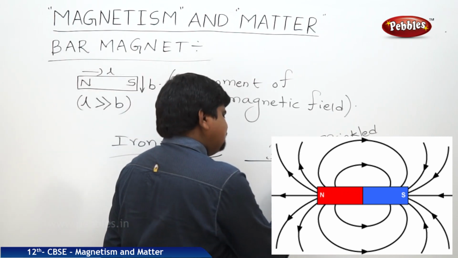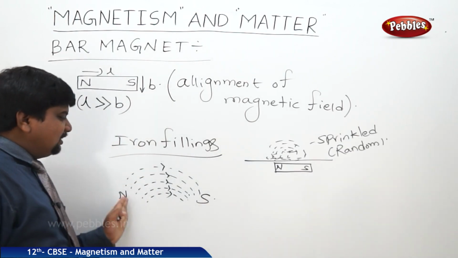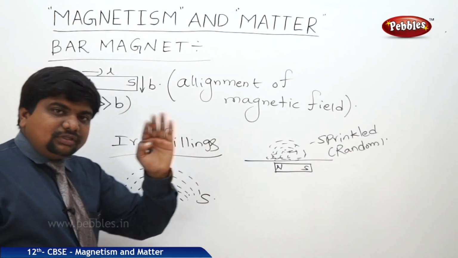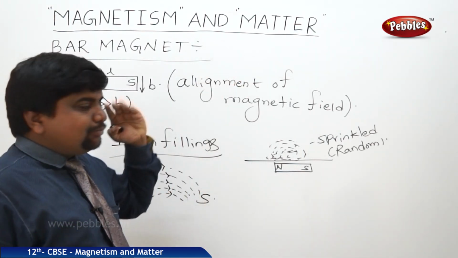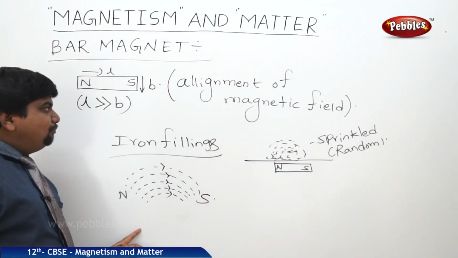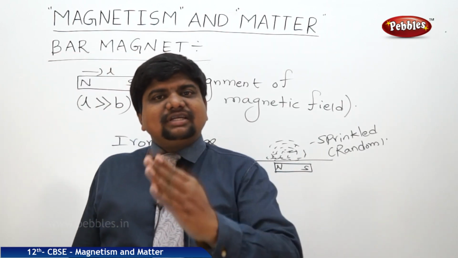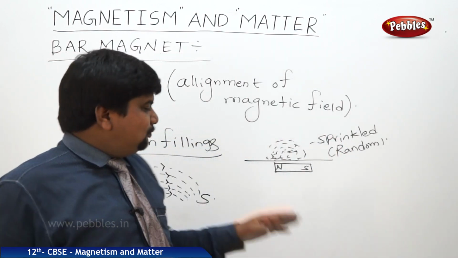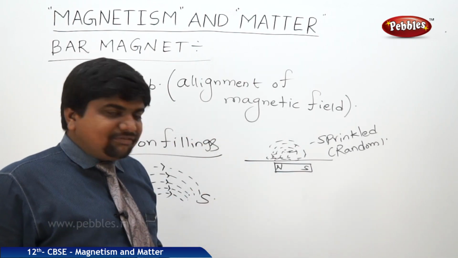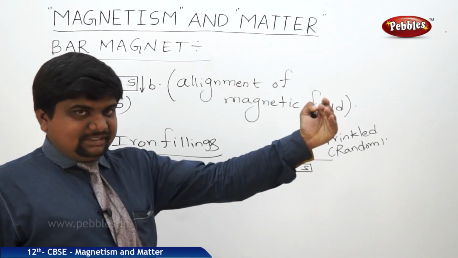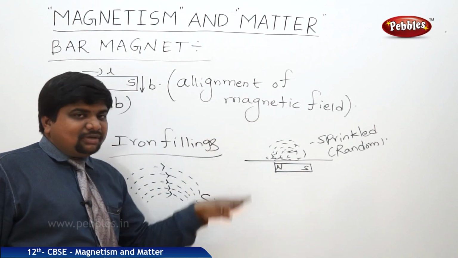Whenever this magnet was introduced just below it, with respect to the north and south alignment, these iron fillings are also aligned in the north and south directions. So like this, we can easily understand the alignment of magnetic fields with respect to the bar magnet. When you place a bar magnet, the direction of the alignment is different. When you place a solenoid, the direction of the alignment is different. When you place these iron fillings in an electric field, its alignment is different. Now we will see what this difference is and how they align with the arrow marks.